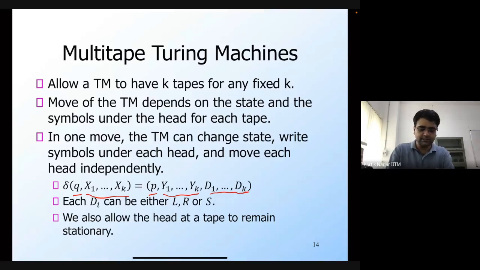At first glance, it seems that you can store more information in a multi-tape Turing machine, and that it's adding more power. You are able to store more information, and you are able to manipulate information in a more powerful fashion. It's like when we moved from a push-down automaton to a Turing machine.